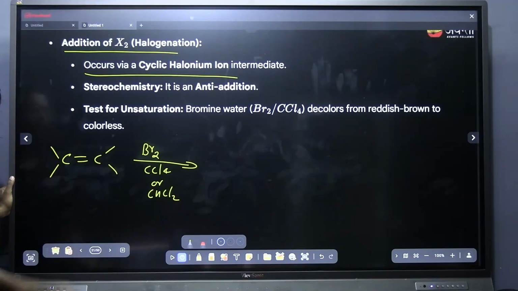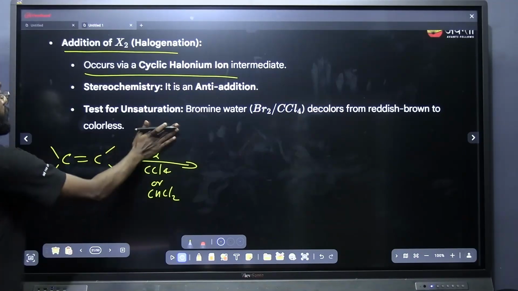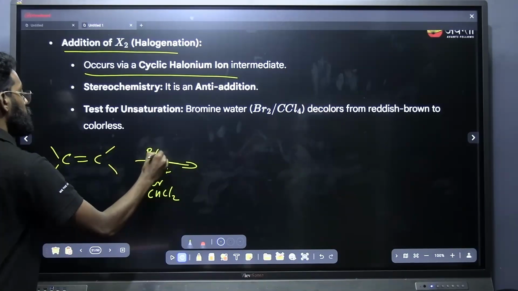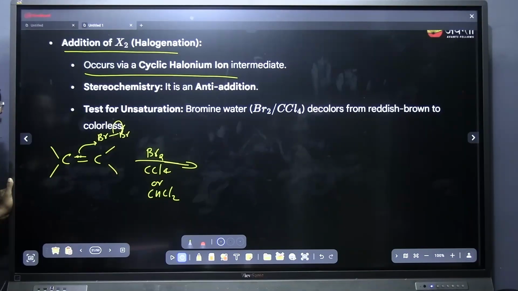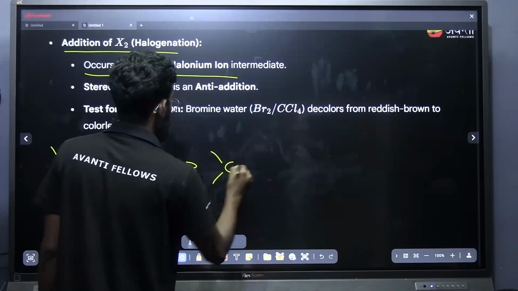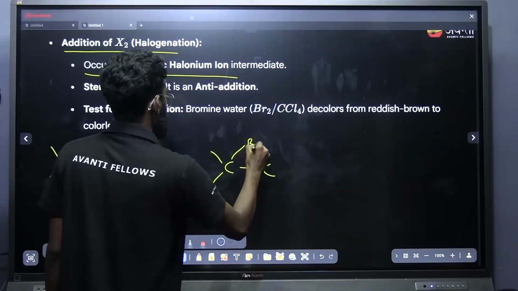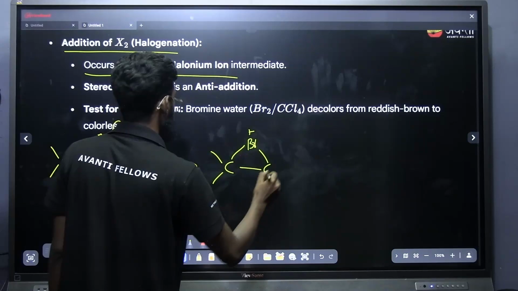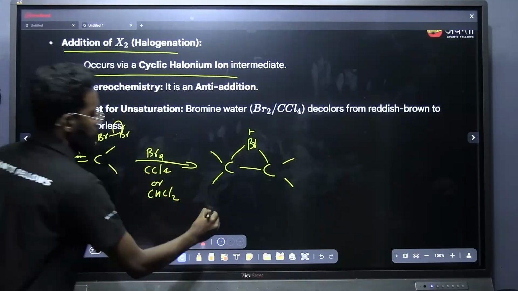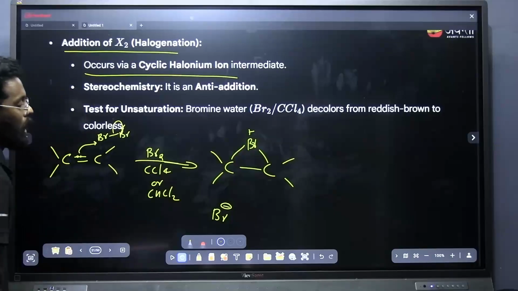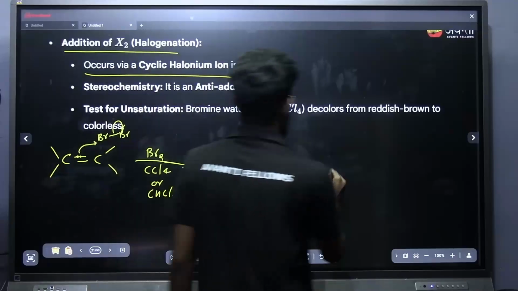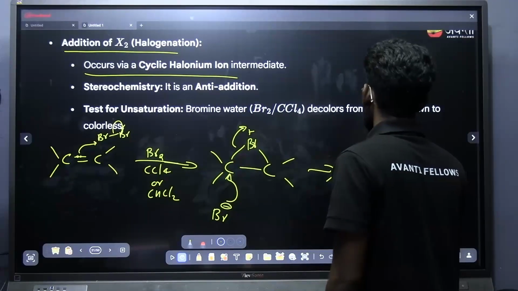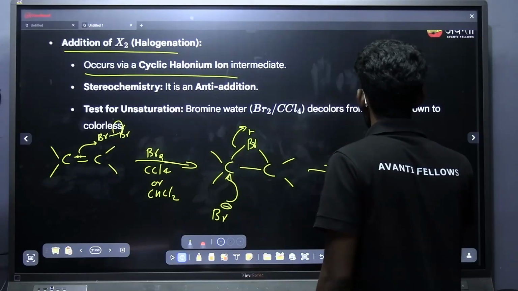Now how is it happening? First of all, this pair of electrons will be attacking the bromine, and there will be shifting of the bond, and as a result we will be getting a cyclic bromonium ion, a cyclic Br+ halonium ion. Another bromine, which is having a negative charge, will be attacking this carbon, which will lead to the formation of a dihalide or vicinal dihalide. So Br.